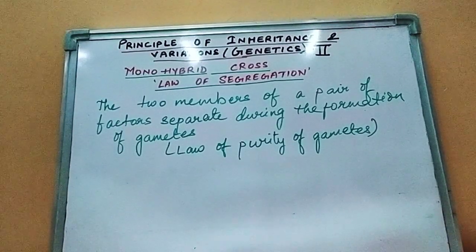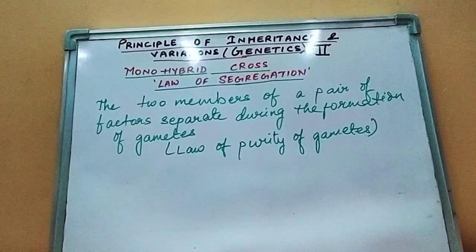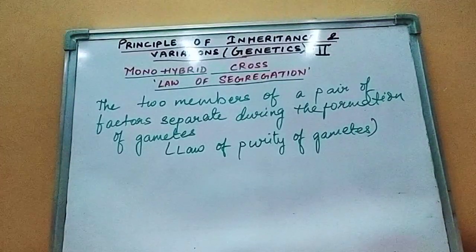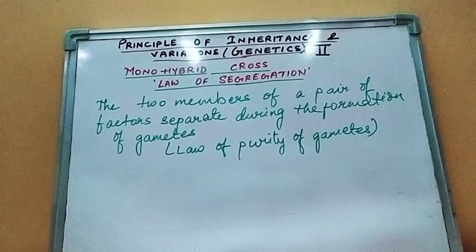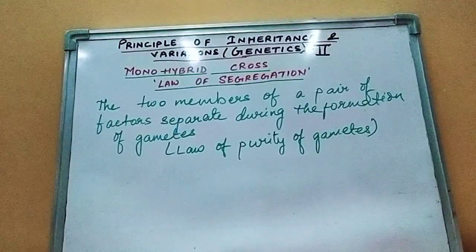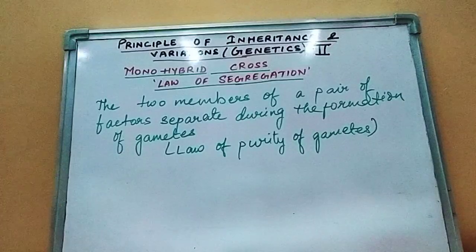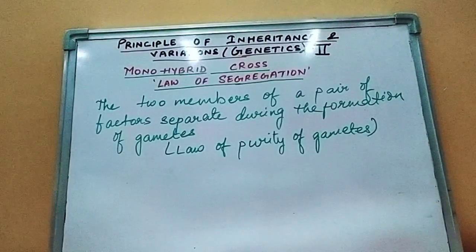So what was law of segregation given by Mendel? He expressed the law of segregation as the 2 members of a pair of factors separate during the formation of gametes. This law is also known as law of purity of gametes.